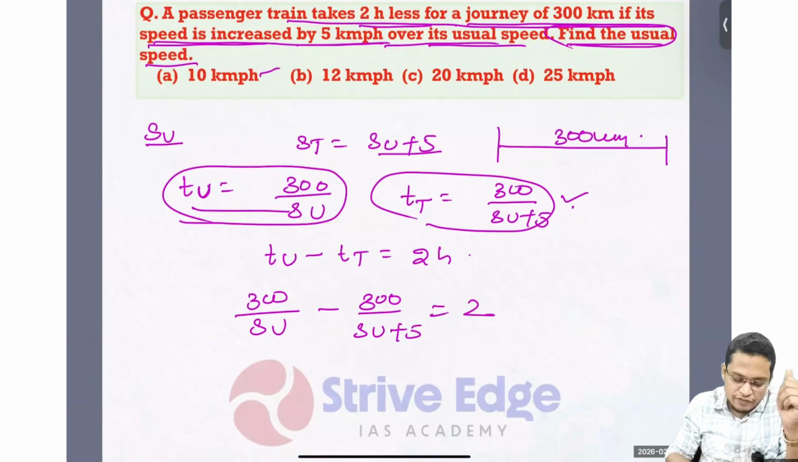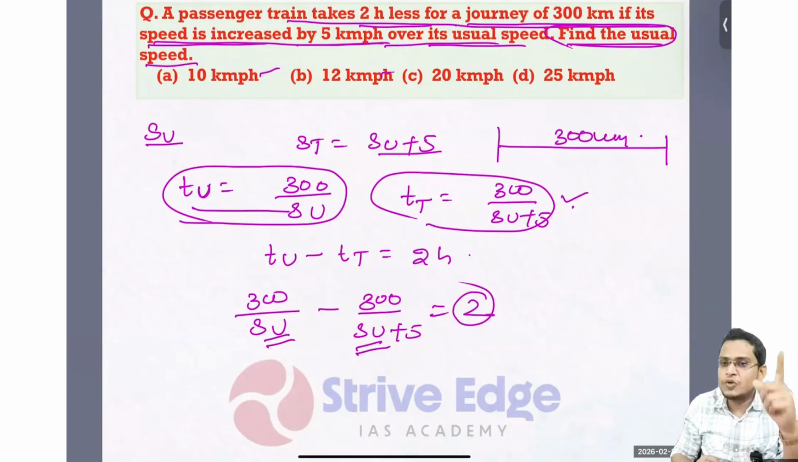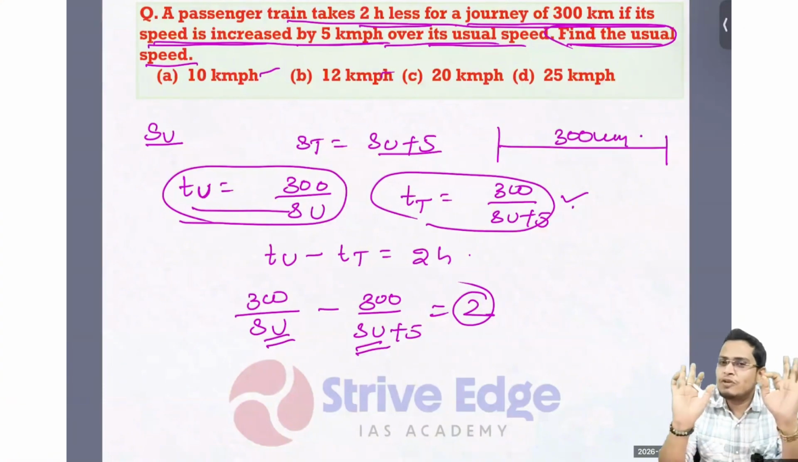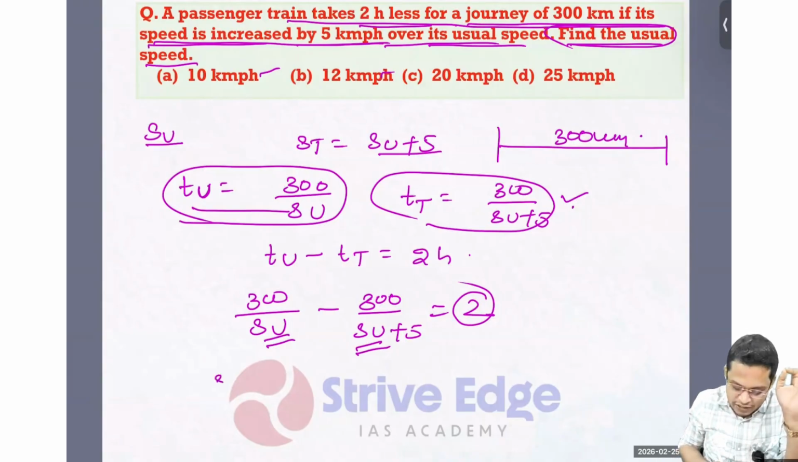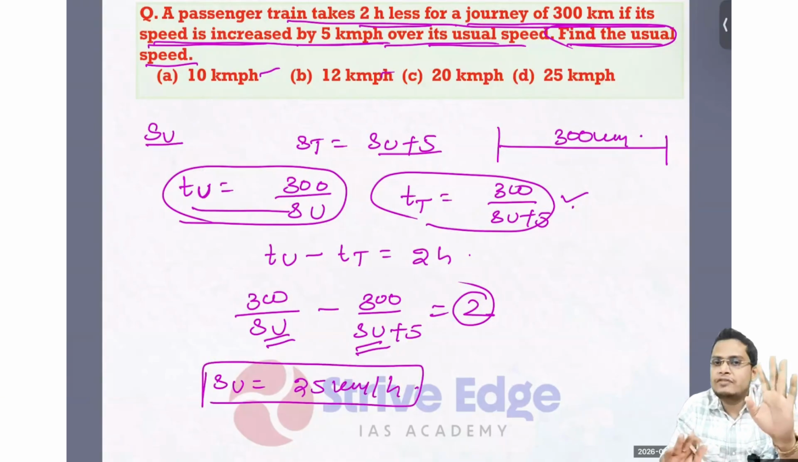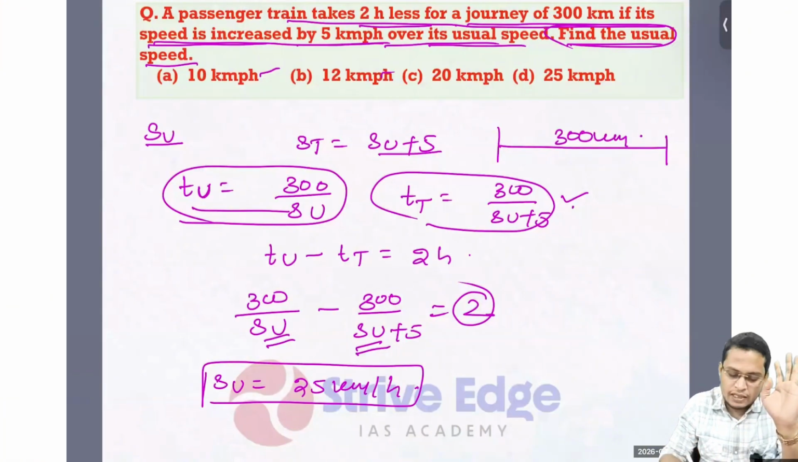You can use the different options for the usual speed. Whichever option satisfies the equation, that is my answer. So no need to go and solve it. Simply put in the options, and you'll get the answer. If you put it in, you'll get usual speed equals 25 kilometer per hour. So my usual speed is 25 kilometer per hour. So my answer is D. Hope, dear student, you are able to understand. This might look very tricky, but if you practice once or twice, you will be able to understand it. देखो, mathematics is all about practice. I can't do anything. The more you practice, the more competent you are.